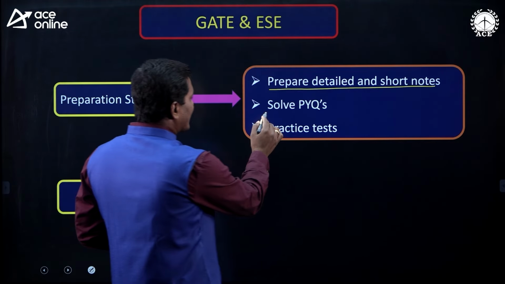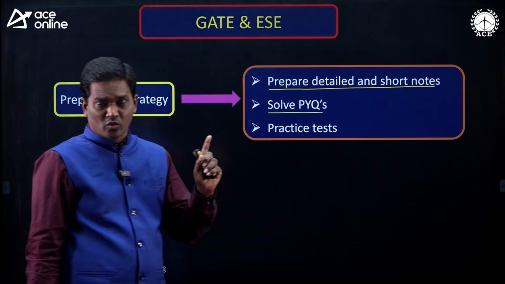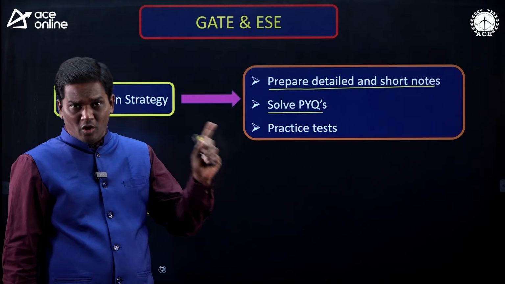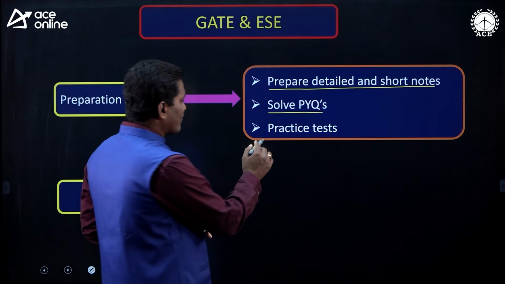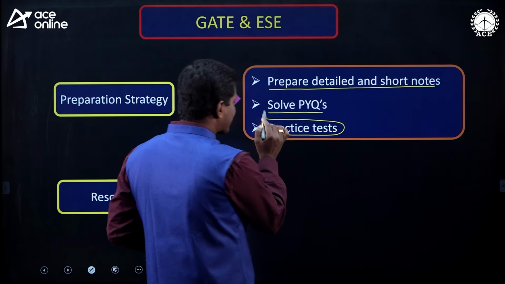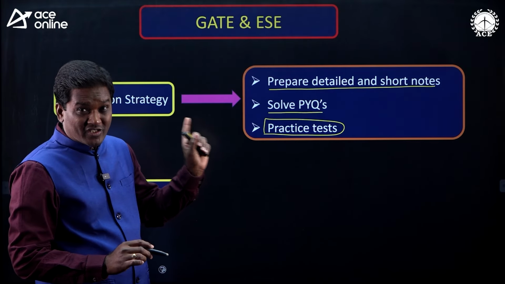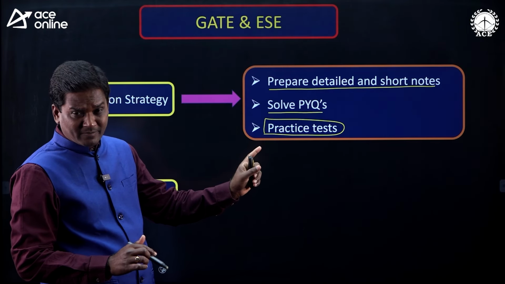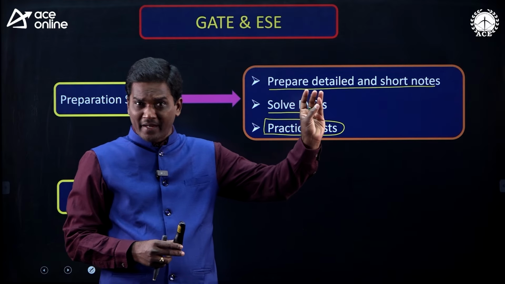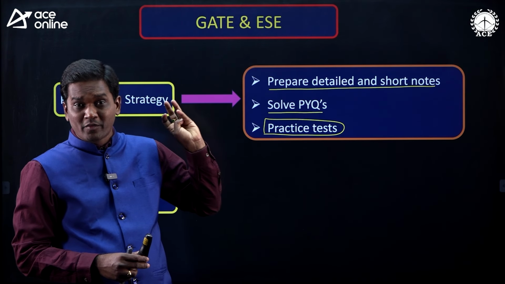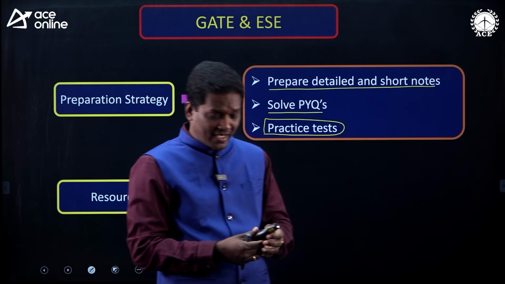The second thing is solve previous year questions related to that subject, related to that topic. And the third one, very important, is practice tests, nothing but the test series. So this is the preparation strategy for GATE and ESE. Prepare the notes, solve the previous year questions and attempt the test series. Very important.